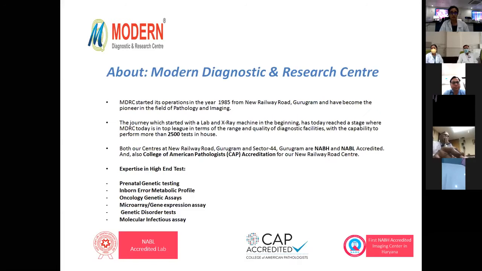And we have two centers. One is at New Railway Road, Gurgaon, and the other center is at Sector 44. Both are NABL and NABH accredited, and our main center is also CAP accredited right now. We also perform various high-end genetic testing, which includes various prenatal genetic tests, inborn error metabolic screening assays, along with oncology genetic assays and microarray and gene expression profiles. Right now, we are also performing various molecular infectious assays, and COVID-19 testing also we are doing.